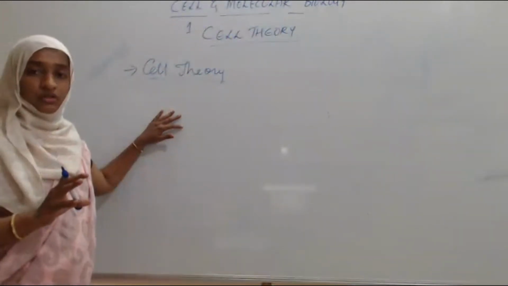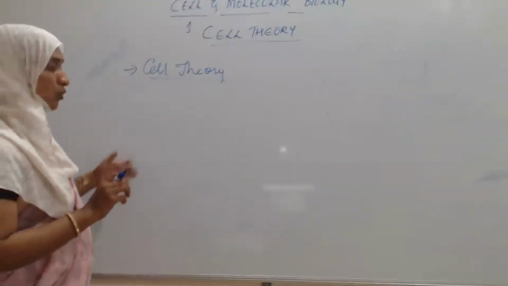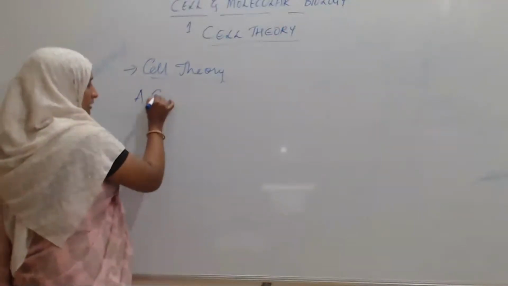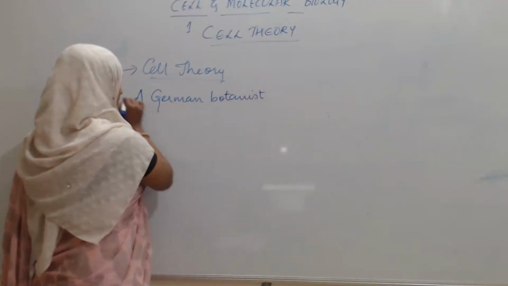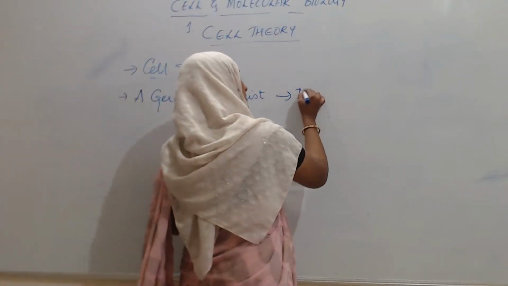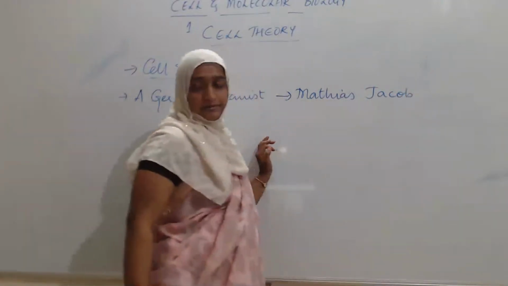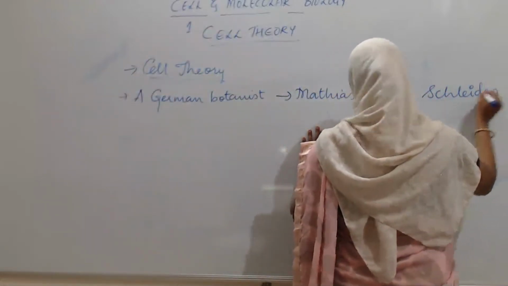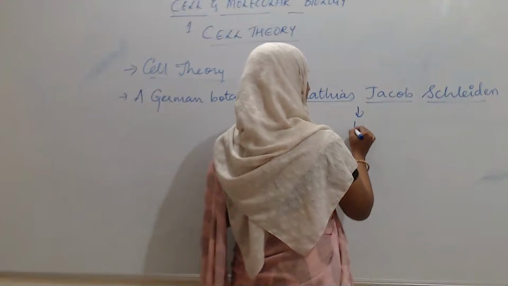The idea of the cell theory was first put forth by a scientist whose name is Schleiden. Schleiden was a German botanist, whose name is Matthias Jakob Schleiden.